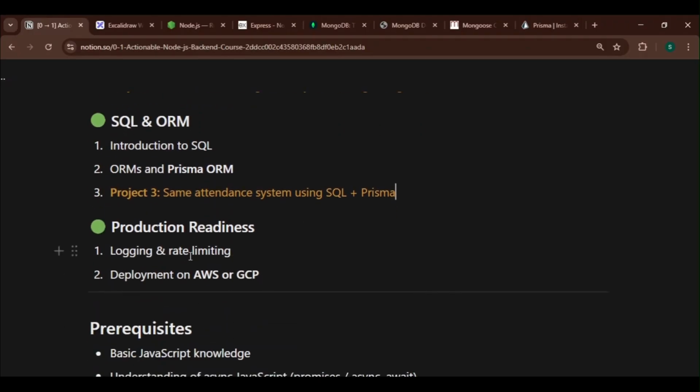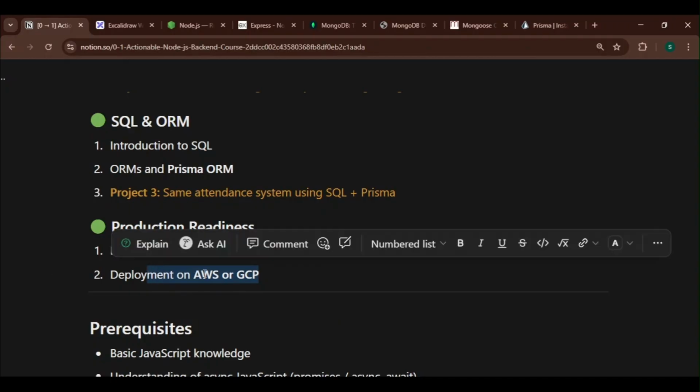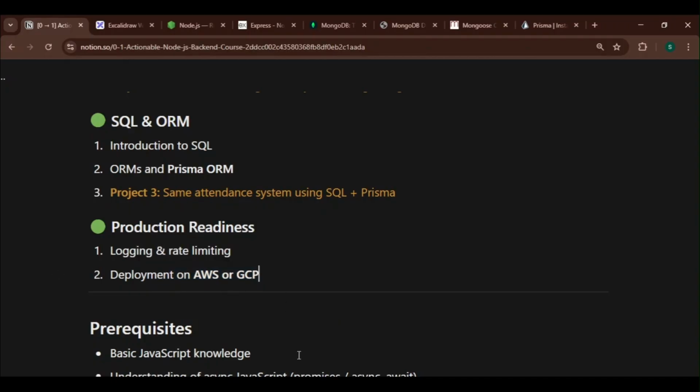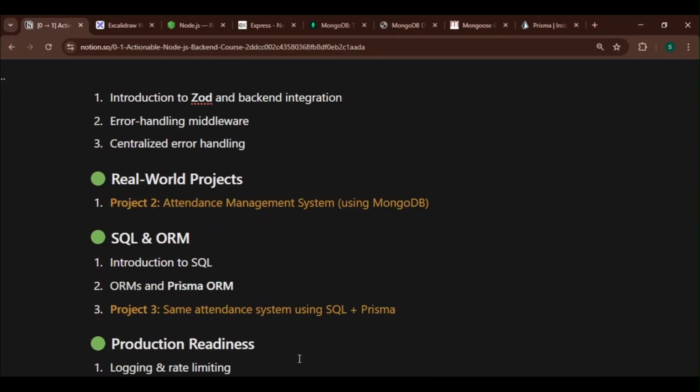So after this, we'll learn about logging and rate limiting. After that, we can deploy the backend on either AWS or GCP. So this is all the syllabus for this course.